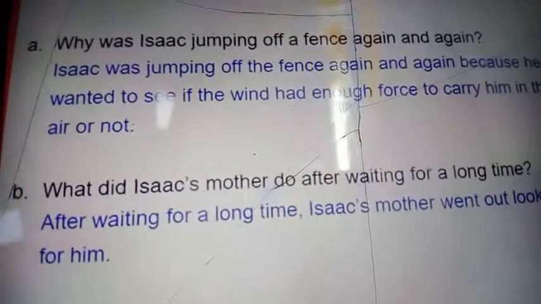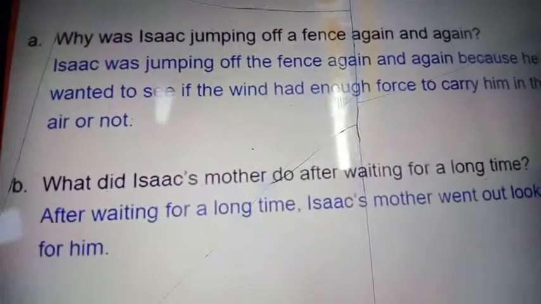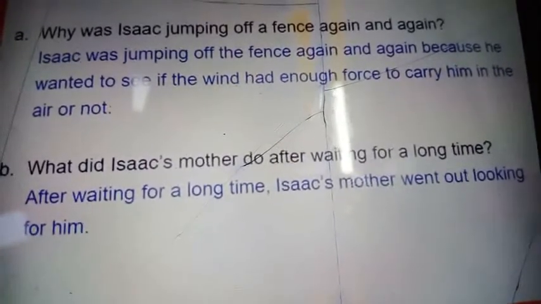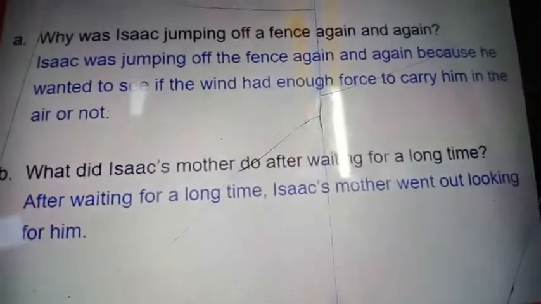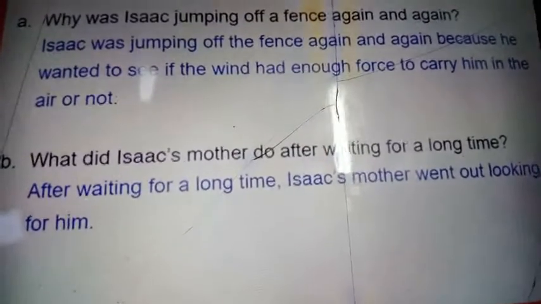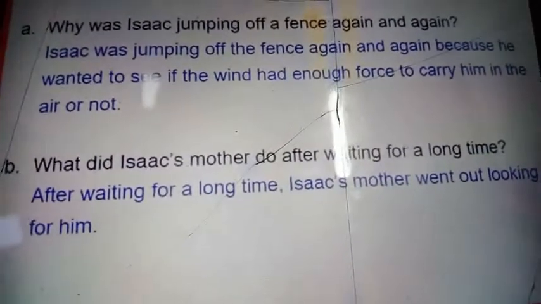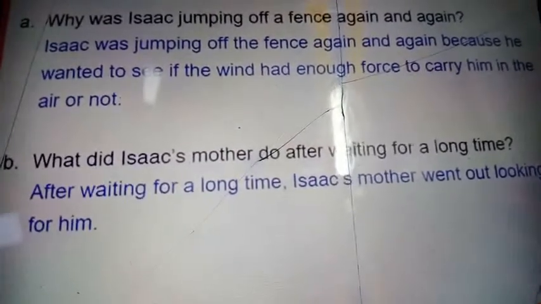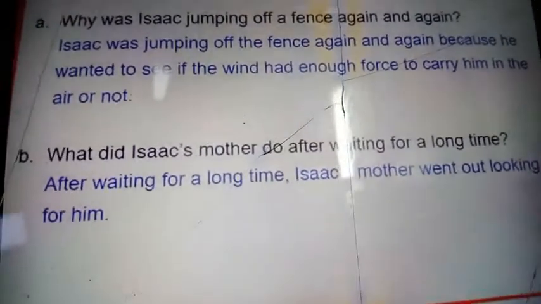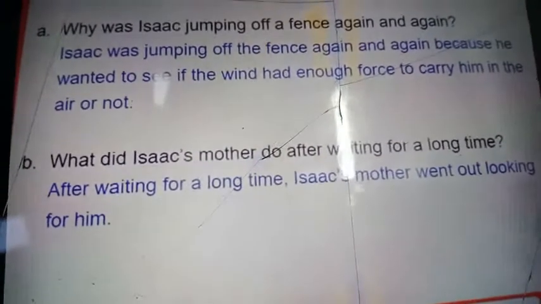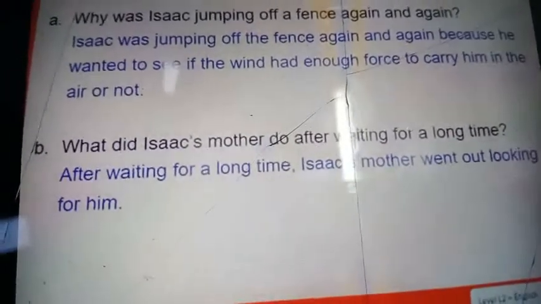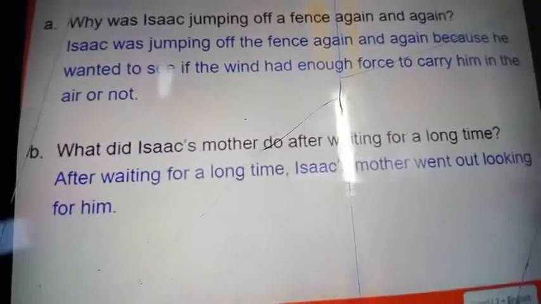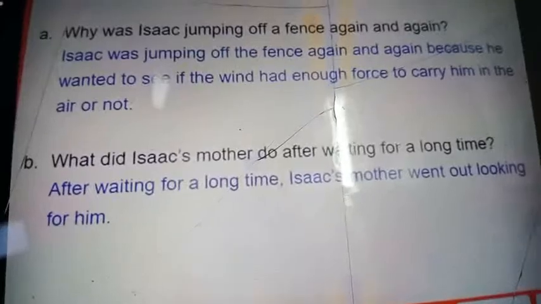See the first question. Why was Isaac jumping off a fence again and again? Isaac was jumping off the fence again and again because he wanted to see if the wind had enough force to carry him in the air or not. See the second question, my dear children. What did Isaac's mother do after waiting for a long time? After waiting for a long time, Isaac's mother went out looking for him.